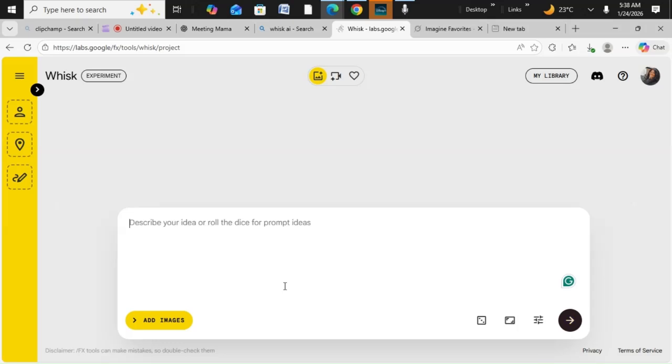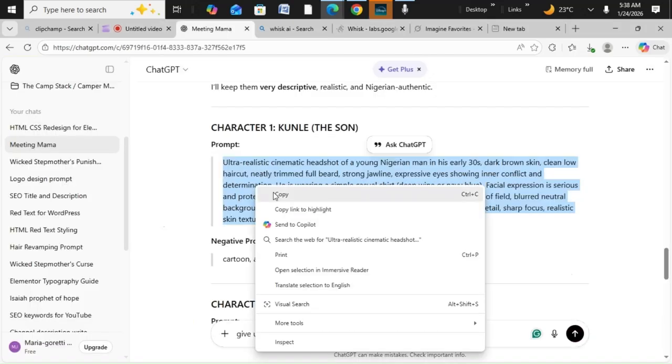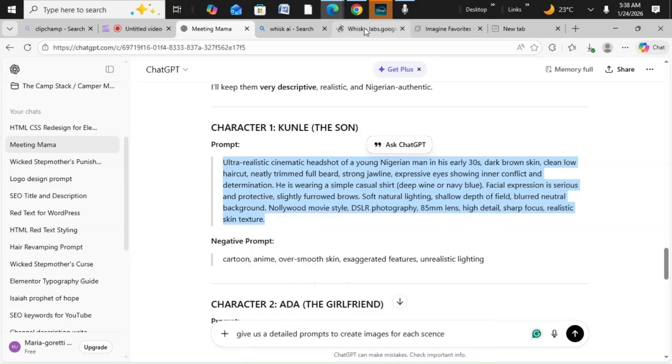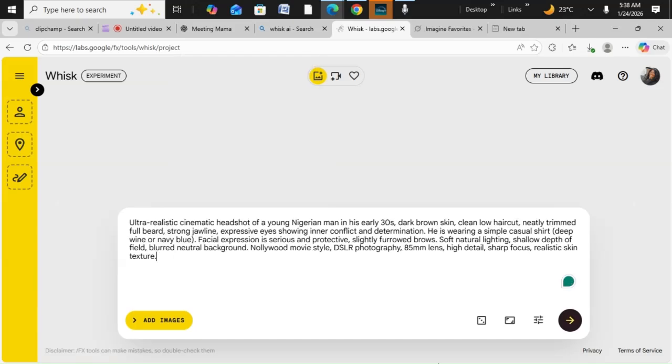Why is it not pasting? Oh, it's like it didn't copy and paste. My keyboard is misbehaving. Sorry about that. So let's create our Kunle baby.